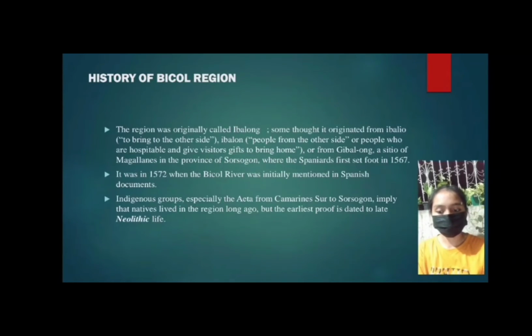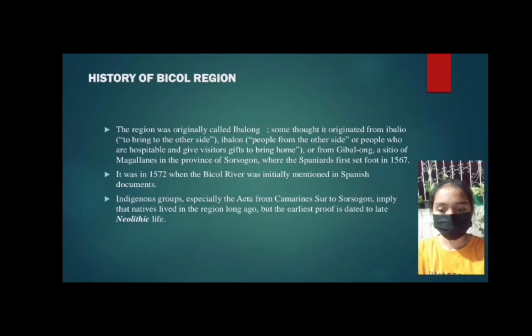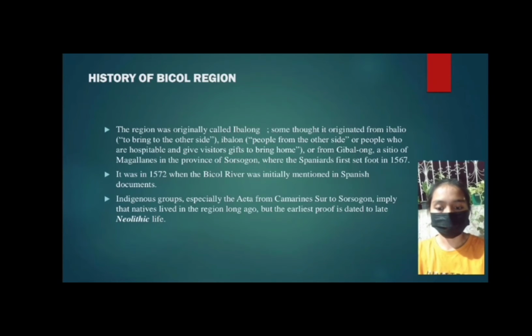The region was originally called Ibalong. Some thought it originated from Ibalyo, to bring to the other side, Ibalon, people from the other side, or people who are hospitable and give visitors gifts to bring home, or from Gibalong, a sitio of Magallanes in the province of Sorsogon, where the Spaniards first set foot in 1567.